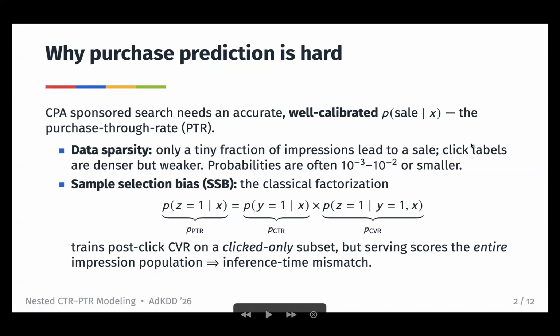Another challenge is sample selection bias. The classical factorization here splits PTR into a product of CTR times post-click CVR, but the CVR term is trained only on clicked impressions, but at serving time, it needs to score every impression, so there's an inference time mismatch.